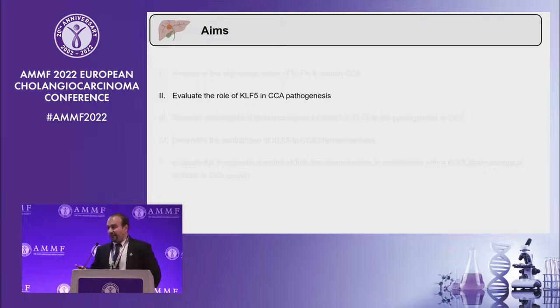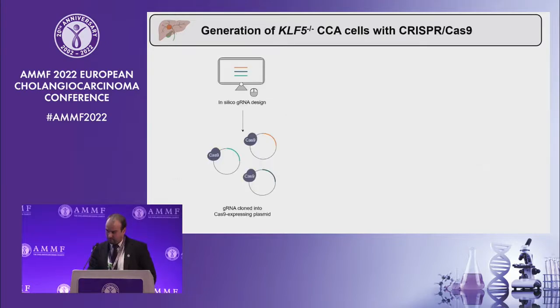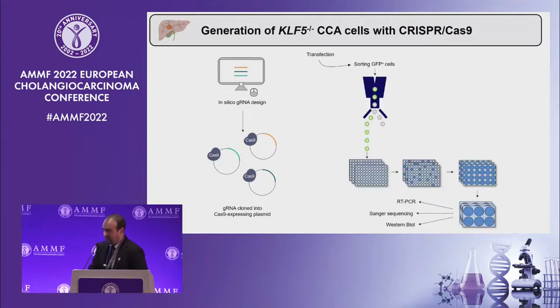So knowing now that KLF5 is upregulated in cholangiocarcinoma, we next decided to evaluate the role of KLF5 in cholangiocarcinoma pathogenesis. To do so, we first decided to genetically ablate KLF5 in cholangiocarcinoma cells using CRISPR-Cas9 technology. We transfected cholangiocarcinoma cells with plasmids with the Cas9 and with guides to specifically delete the KLF5 gene. And after transfection, we sorted the cells with GFP.